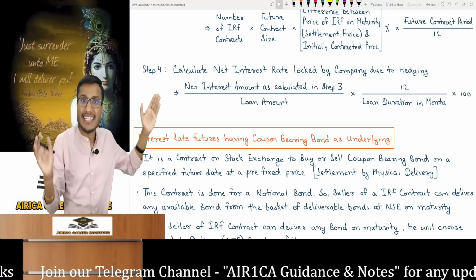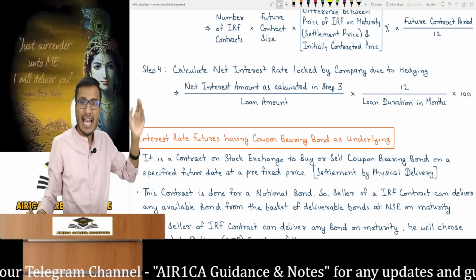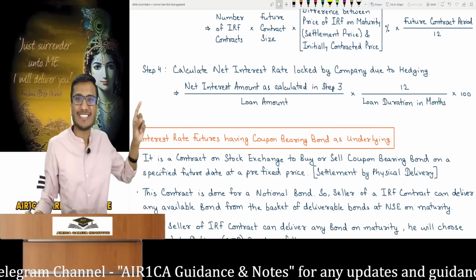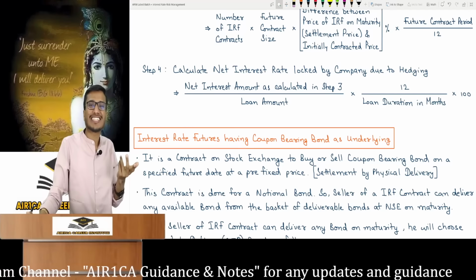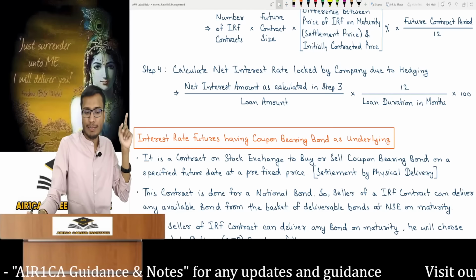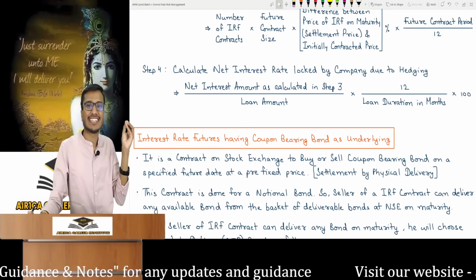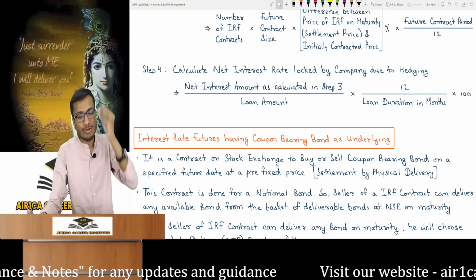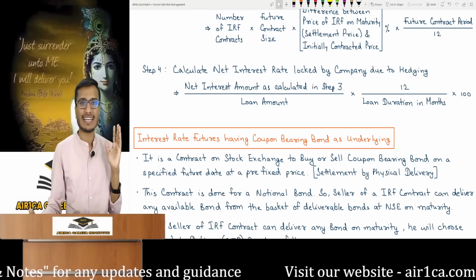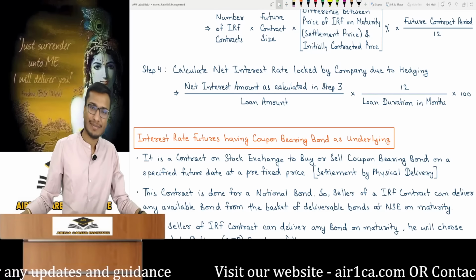This is the actual interest over the period of the loan. If the loan is for 6 months, this is for 6 months. To state interest per annum, multiply by 12 and divide by loan months. To express anything as a percentage, you multiply by 100. There is no formula to memorize here because these are just logical mathematical things. There are no formulas in these chapters. Everything is mathematics. I have simply noted this for your revision to avoid any exam problems.